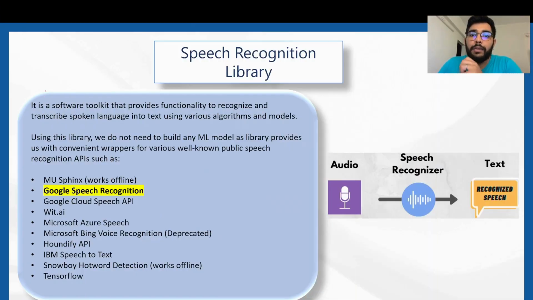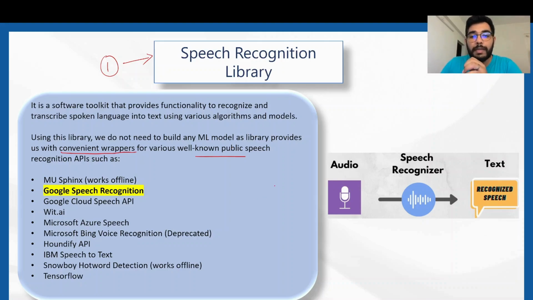What is it? Prior to getting into the practical implementation on how to convert speech to text via the speech recognition library, we'll first understand the meaning of the speech recognition library. So, the speech recognition library is a software toolkit that provides us with a functionality to recognize and transcribe spoken language into text. The best thing about this library is we need not train any machine learning model or neural network models, because this library provides us with convenient wrappers for well-known public speech recognition APIs.